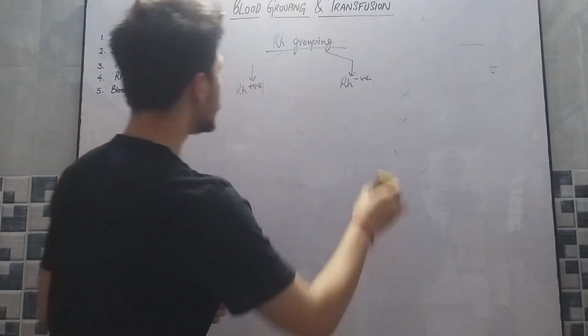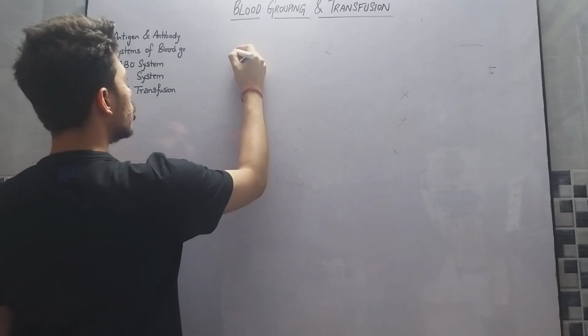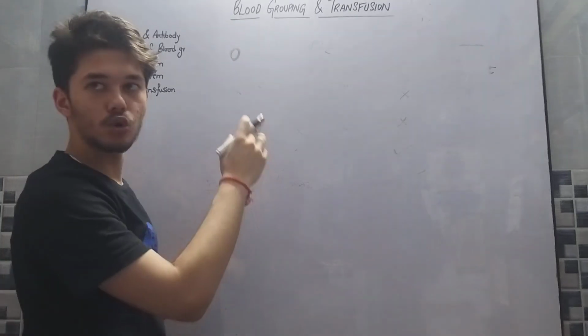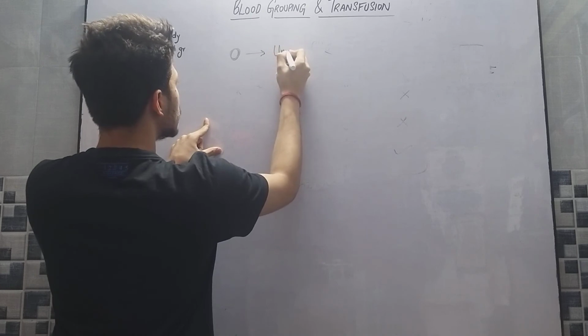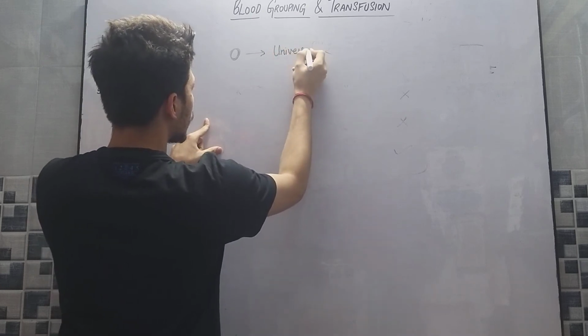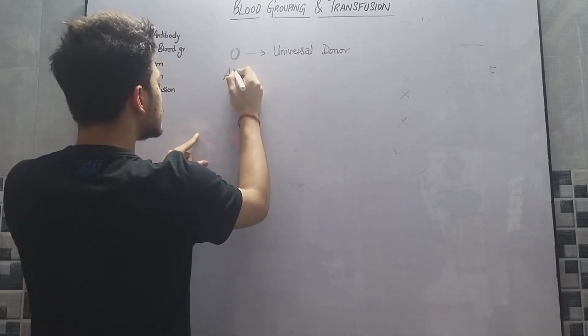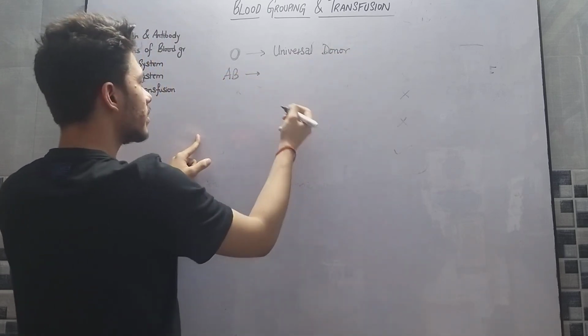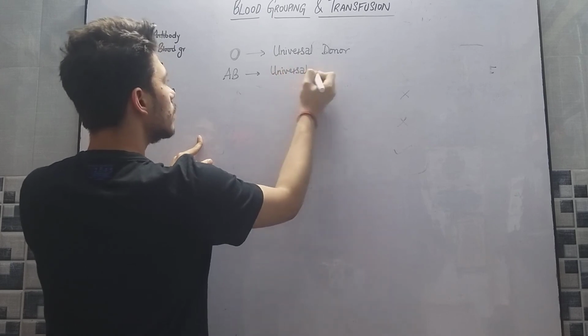Now there are two important points to remember. O, as we said, can give blood to any individual, so O is called the universal donor. And AB, as it can receive blood from any individual, as we said, is called the universal recipient.